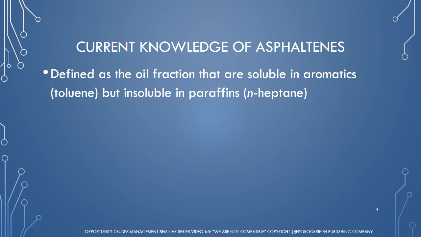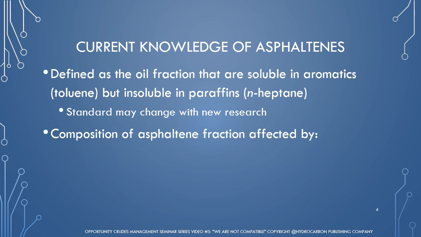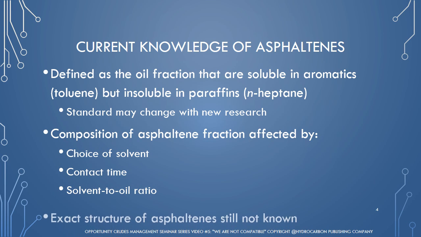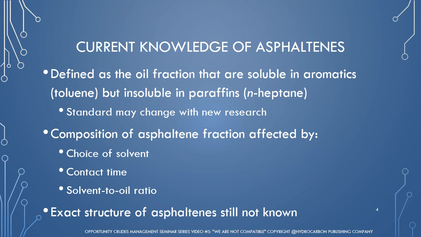The asphaltene fraction is currently defined as the oil fraction that is soluble in aromatics but insoluble in paraffins. Typically, the asphaltene fraction is identified using its solubility in toluene and insolubility in N-heptane. However, as more research is done in determining the structure of asphaltenes, this standard may change. The asphaltene composition is influenced by multiple factors, including the choice of solvent, contact time, and solvent-to-oil ratio. The exact structure of asphaltenes, however, is still a subject of debate.